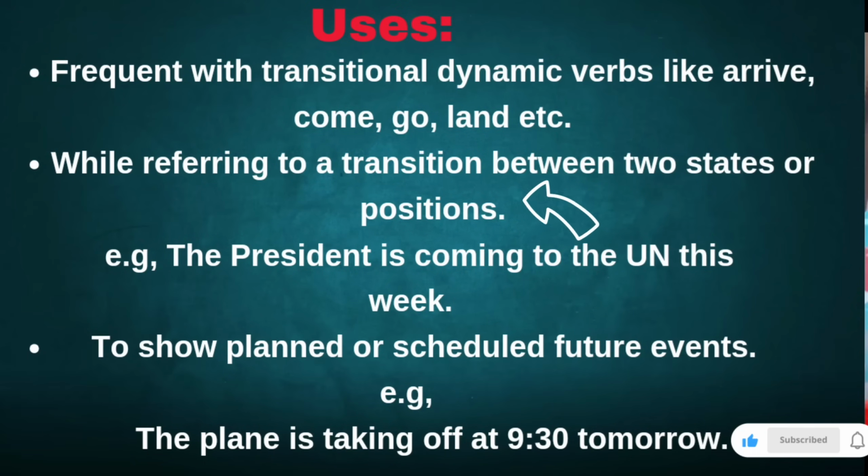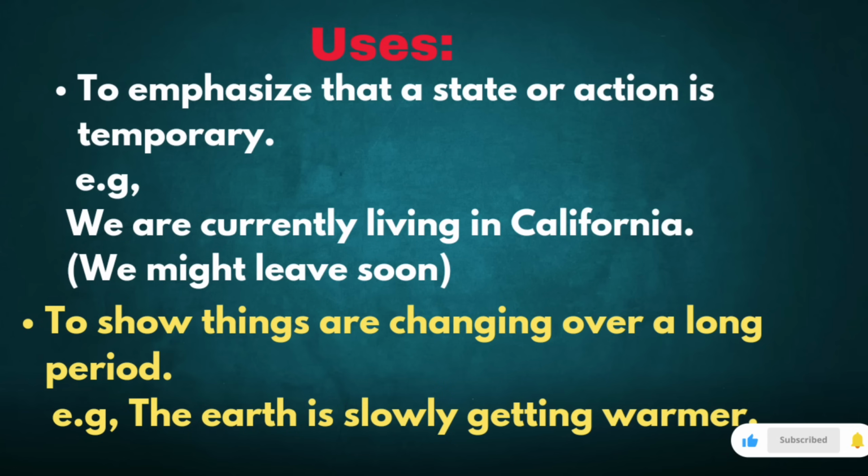While referring to a transition between two states or positions, the president is coming to USA this week. That shows the transition. President is not here, and president will come here from the other state. There is going to be a transition between two positions or two states. It is used to show planned or scheduled future events. The plane is taking off at 9:30 tomorrow. What is the other use?